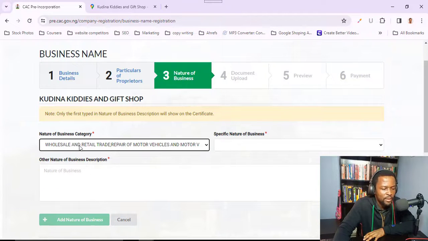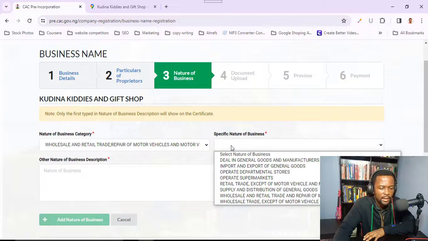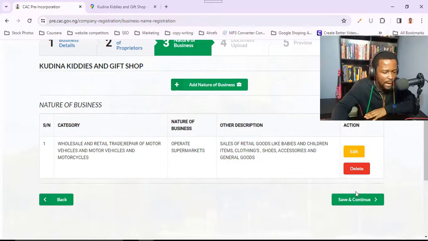And mind you, what you select here will bring out another list of specific nature of business. So as I'm selecting this, it's going to bring out the nature or specific nature of business that is also under this category.